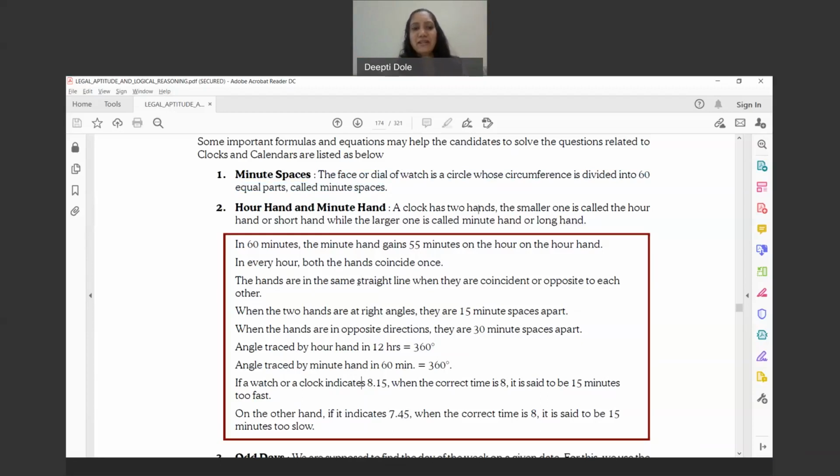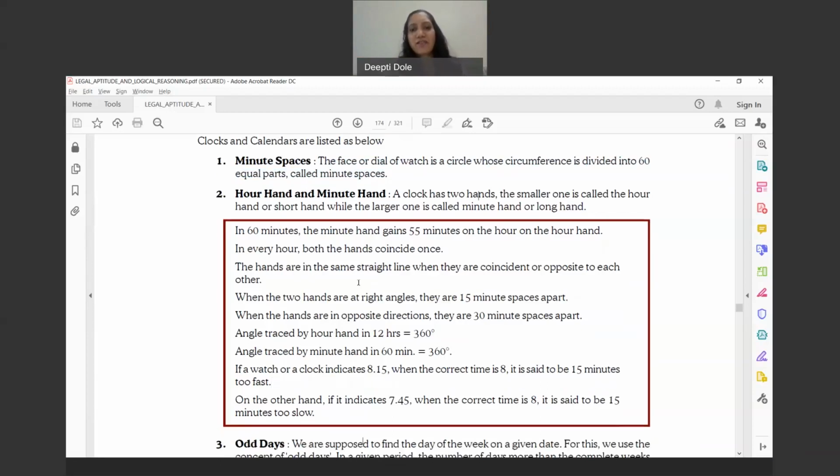Now in 60 minutes, the minute hand gains 55 minutes on the hour hand. Now what does this mean? If you imagine that the clock is moving 60 minutes, 5, 10, 15, likewise, so basically 1 hour. What does the minute hand gain? It gains 55 minutes on the hour hand.